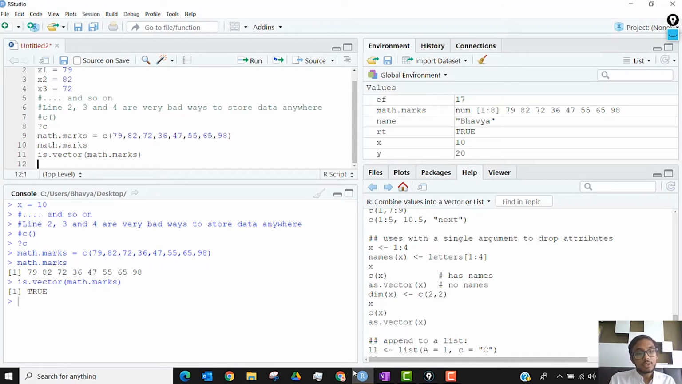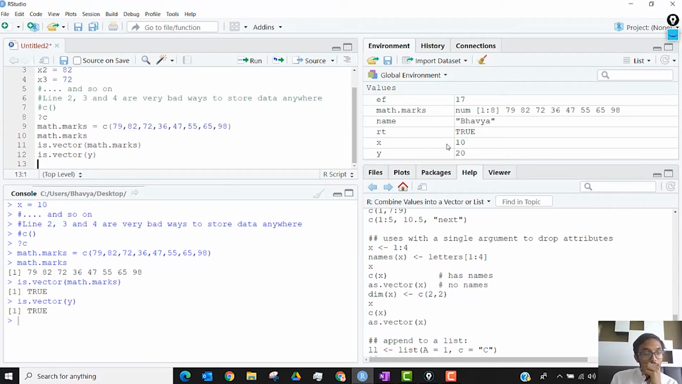Let's try to check if the variable y that we have is a vector. Okay, we don't know. If I try to run this code, I get true, which is counterintuitive, right? We already stored y as 20 before in this lecture, right? We stored it during the data types in R lecture. So why is y a vector?